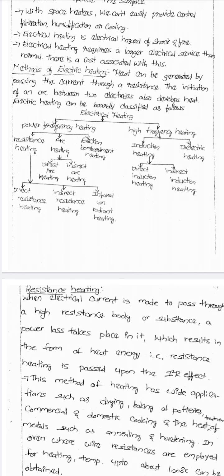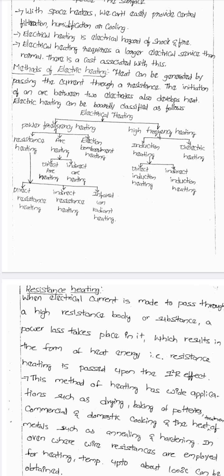Again, resistance heating is classified into three types: direct resistance heating, indirect resistance heating, and infrared or radiant heating. Next, arc heating is classified into two types: direct arc heating and indirect arc heating. Coming to high frequency heating, there are induction heating and dielectric heating.